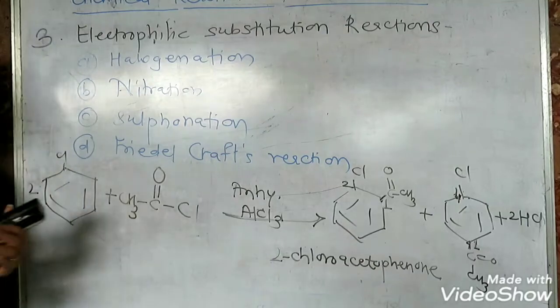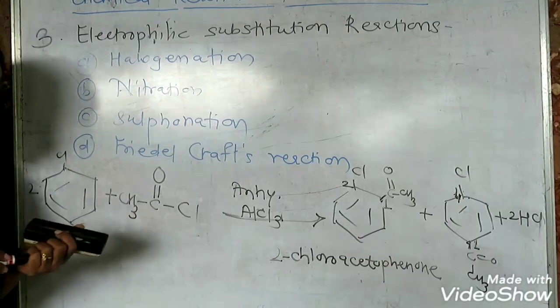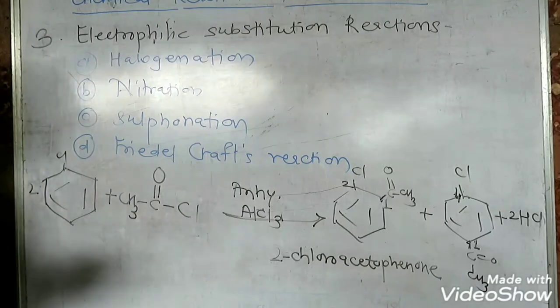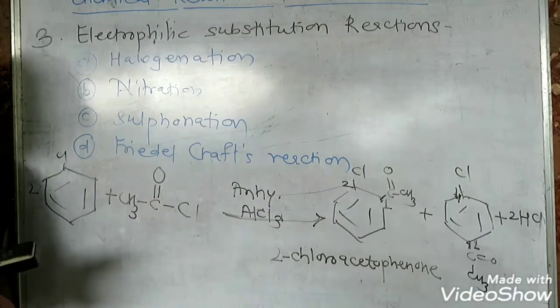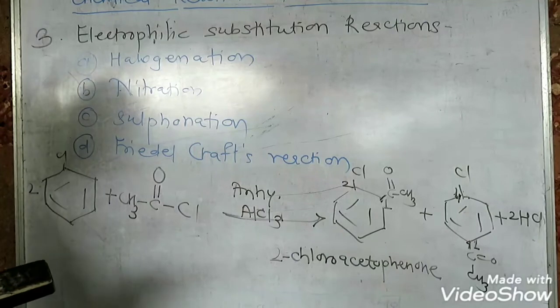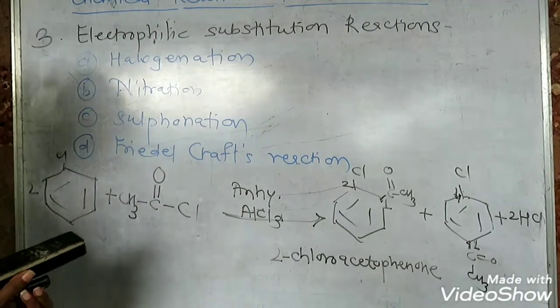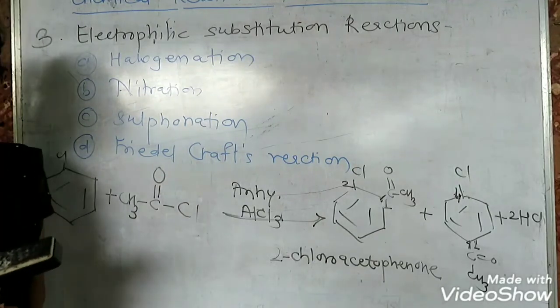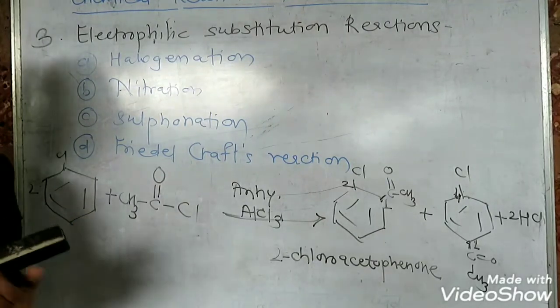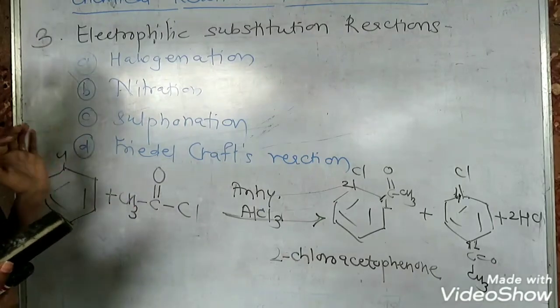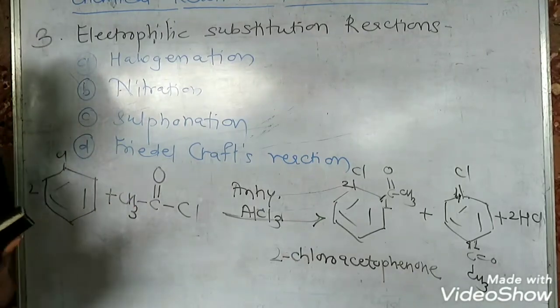So this is all about Friedel-Crafts alkylation and Friedel-Crafts acylation. When hydrogen from the ortho and para positions is replaced by an alkyl group, it is called alkylation, and when it is replaced by an acyl group, it is called acylation. Both reactions are carried out in the presence of anhydrous aluminum trichloride, which acts as a Lewis acid, and it generates the alkyl and acyl electrophile. So that's all about the electrophilic substitution reactions of chlorobenzene.